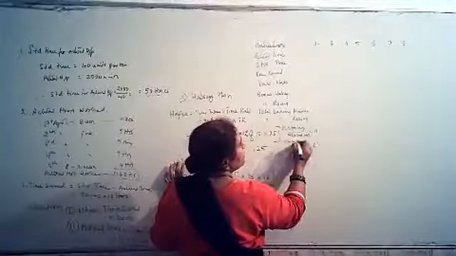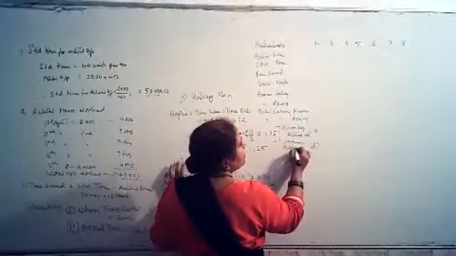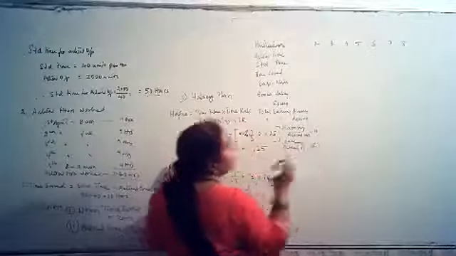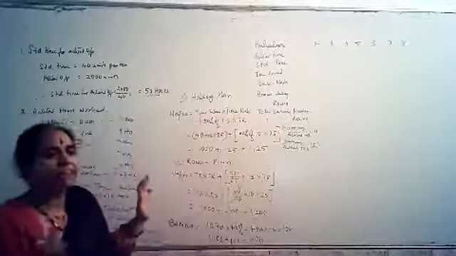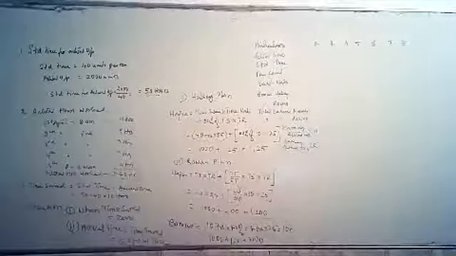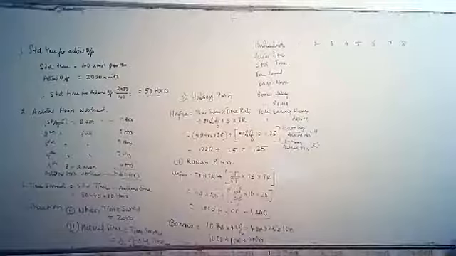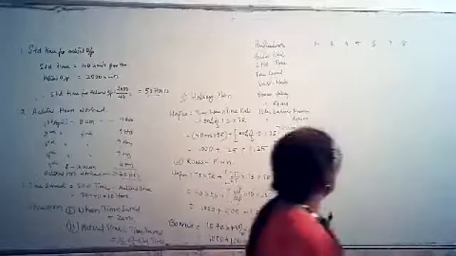Earnings divided by actual hours. You can do a comparative analysis of both the plans.